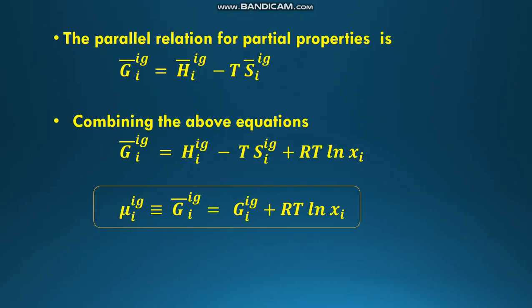So now mu i ig is equivalent to Gi bar ig, which is equal to Gi ig plus RT ln Xi. So this is the equation for Gibbs energy of an ideal gas, which is equivalent to chemical potential. In this way, we can write the equations for ideal gases. So this is today's topic.